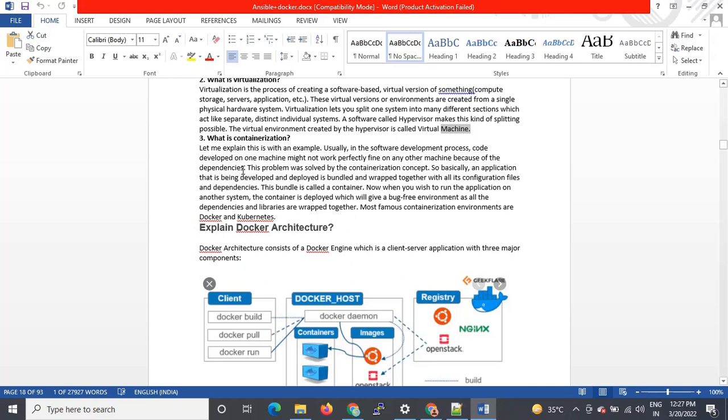What is the reason behind that? The reason is that we are using different versions of dependencies or libraries. Due to that, it may or may not work in a higher environment, right? So this problem was solved by the containerization concept. So basically, an application that is being developed and deployed is bundled and wrapped together with all its configuration files and dependencies. This bundle is called a container.